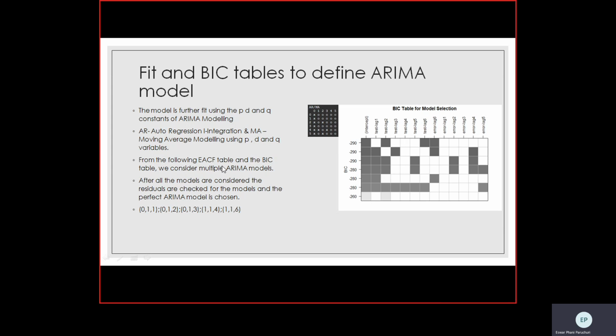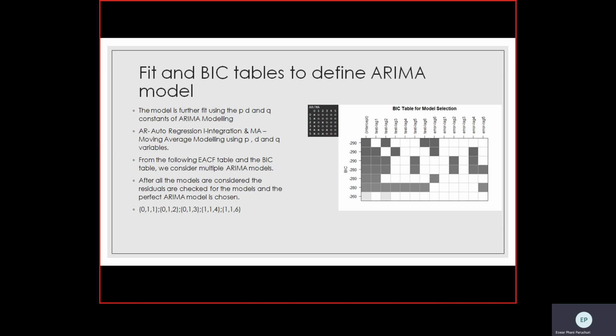The EACF table and BIC table have been plotted. From the EACF table, it is clear that (0,1,1), (0,1,2), and (0,1,3) seem to be the most viable model approaches. As we increase further, there is a chance that our error may increase as well. From the BIC table, (1,1,4) and (1,1,6) seem to be our best chosen models.